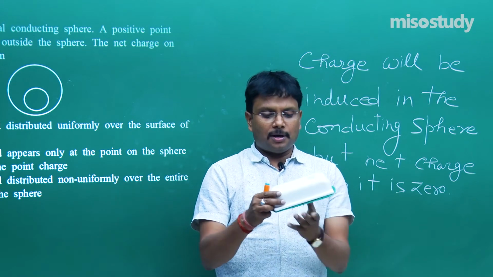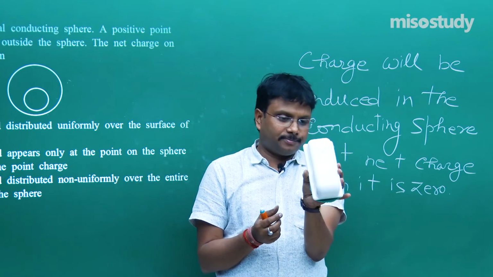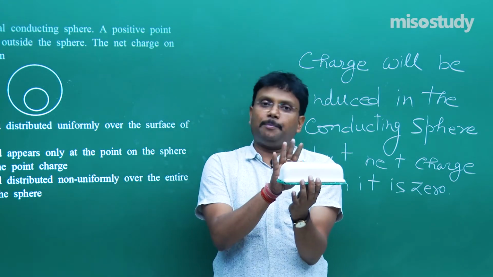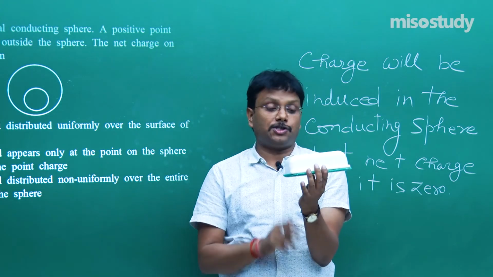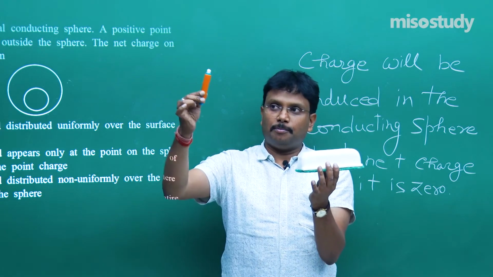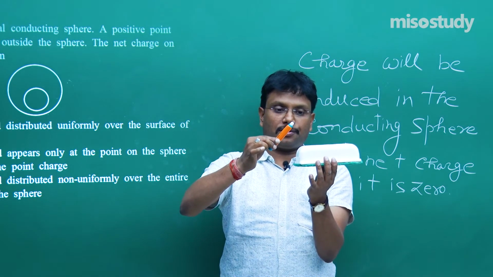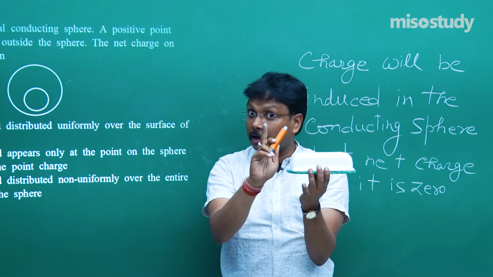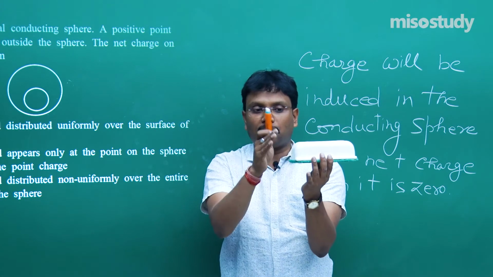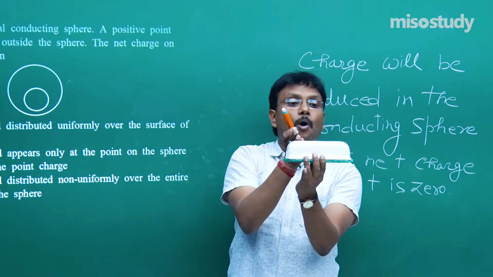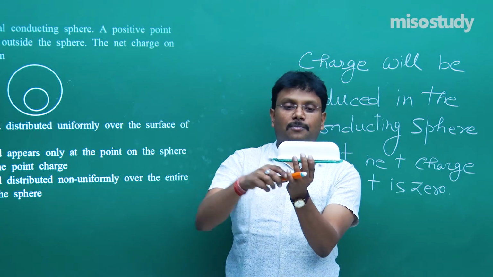I think one more time I should explain it. Consider this beautiful object. Fine, it's a duster with which I am cleaning your green board. It's made up of gold. Assume that it is the best conductor. Then I have this positive charge. Bring it close to this. So at this end, all electrons will come closer, since it's a conducting material object. Positive charges go this way.